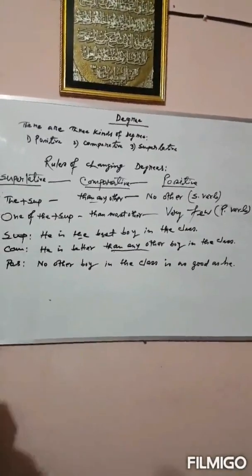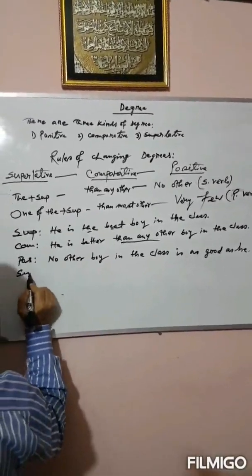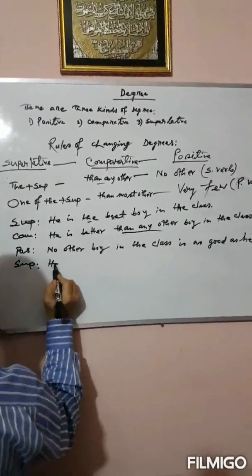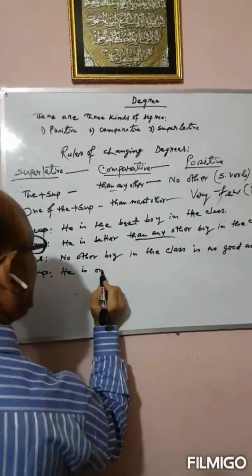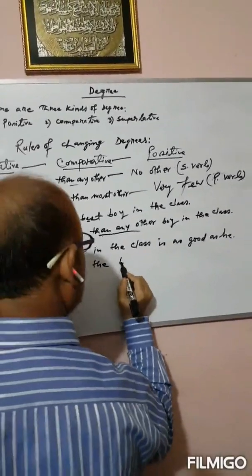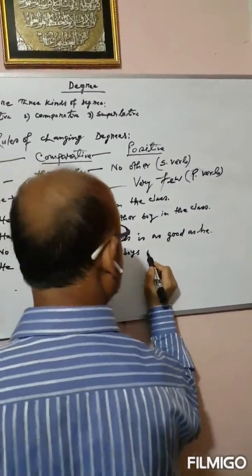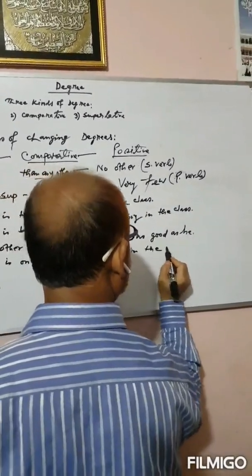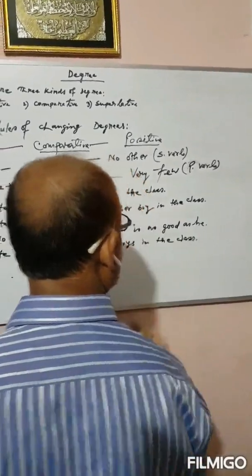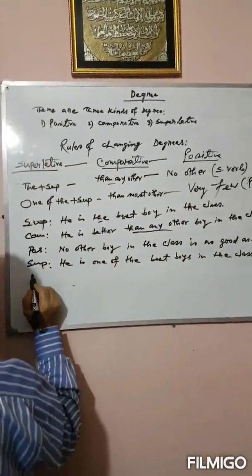Now I am discussing the second rule. He is one of the best boys in the class. He is one of the best boys in the class. This is the second rule.